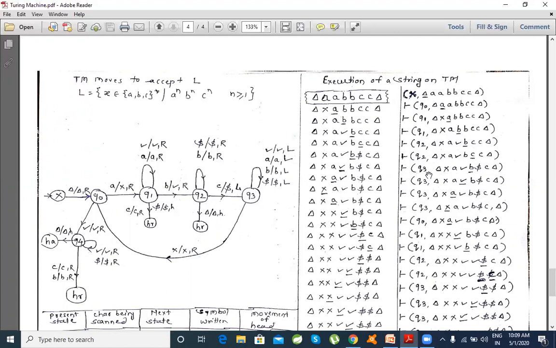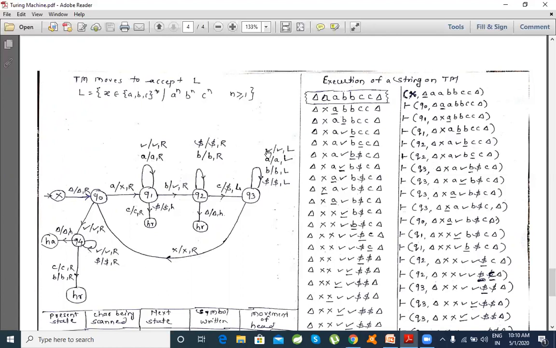So I'll retain this Q3. Okay, so this Q3, if you see for all transitions according to the logic, moving towards left: if I see a dollar, I'll replace it by dollar and move towards left. If I see on the input B, I'll replace this B by B and move towards left. If I see a particular A, I'll replace this by A and move towards left.